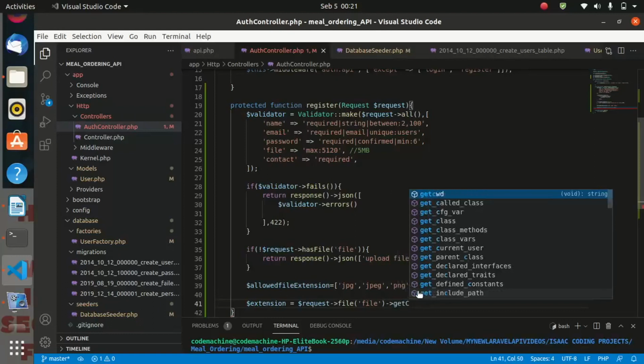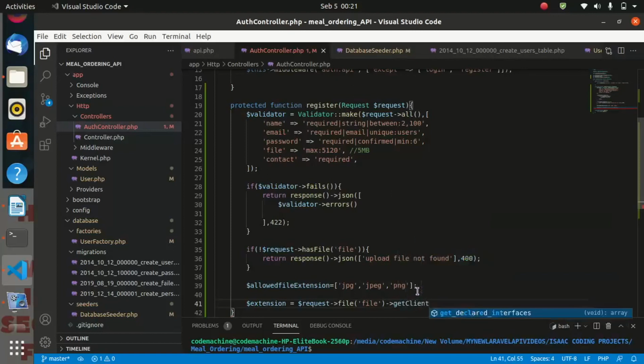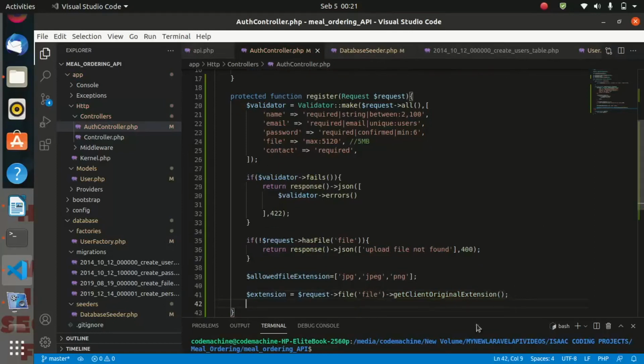Get client original extension. So this is a built-in function in Laravel which will get the file you have provided and get its extension. After getting that extension, it will store it inside this variable extension. So the user inputs a file, and this code will get the extension of that file and store it in the variable extension.